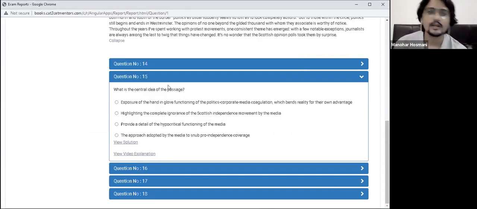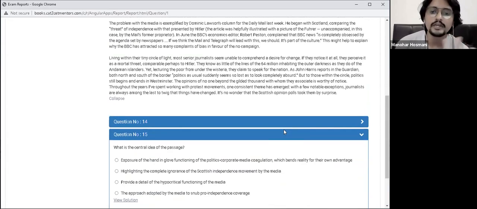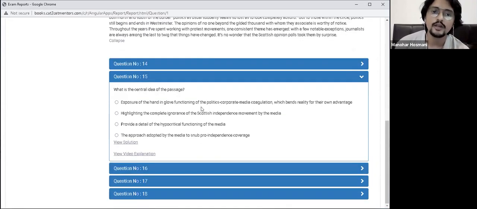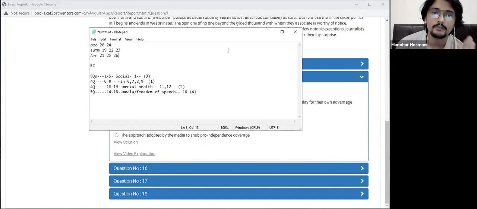ठीक है. Look at this. What is the central idea of the passage? This could be tricky. This is floating with that line of being tricky or not tricky. ठीक है. I might understand the passage. I might not understand the passage. For further information, I could look at the options also and know ठीक है कौन सा central idea हो सकता है नहीं हो सकता है. That's completely fine, but still it's flirting with that, and I only will mention those questions over here. Those are 100% मेरे को लगता है कि ये fact based है, and those questions which are the easiest in the entire set. ठीक है, 16 is the easiest in the entire set. It's not 100% fact based. It's not 100% fact based, but it's the easiest in the entire set.